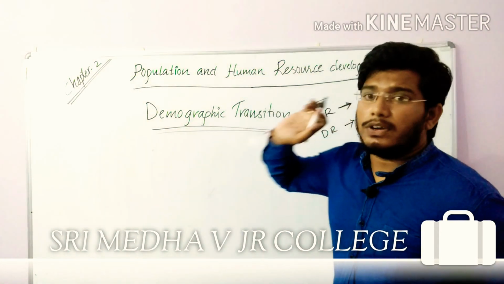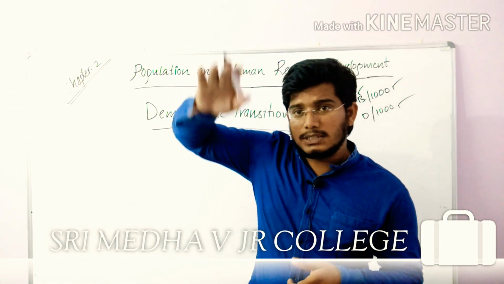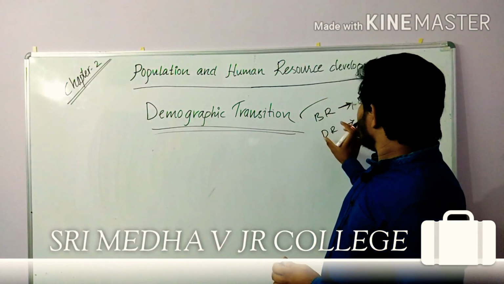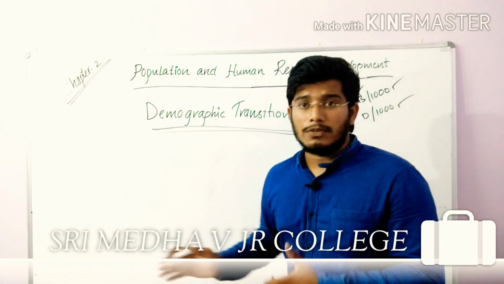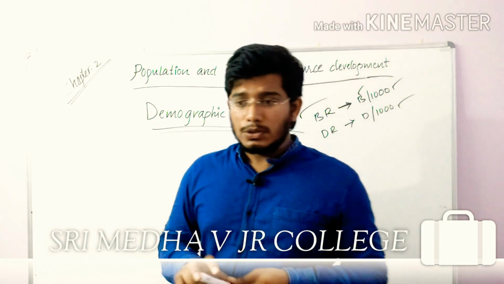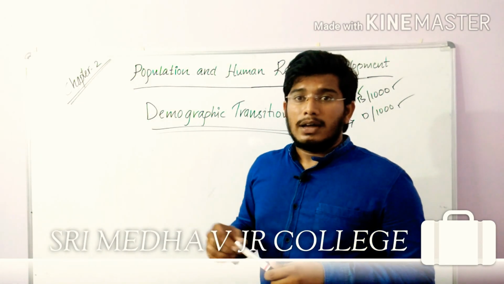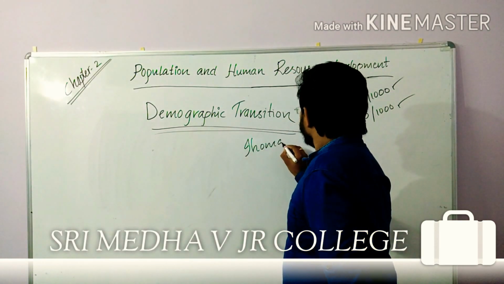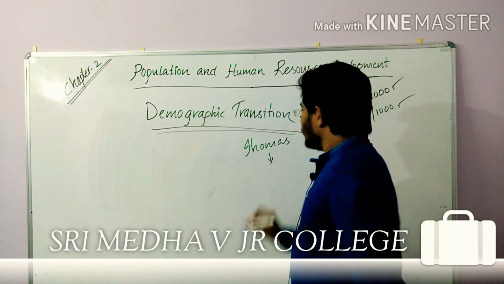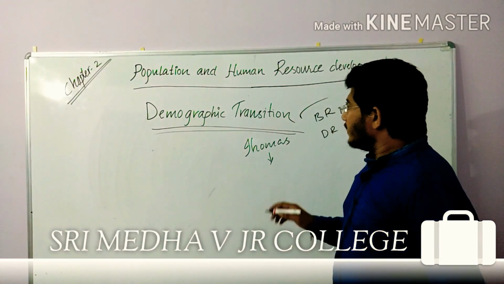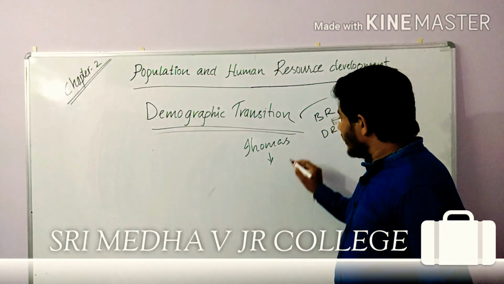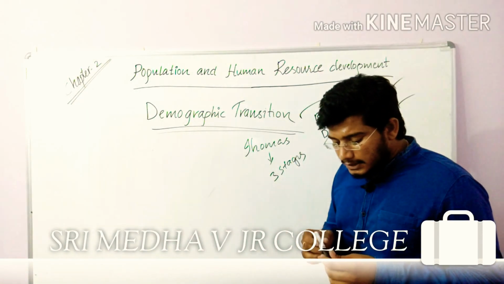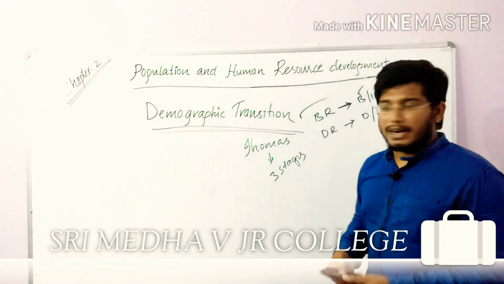So this demographic transition talks about the changes in birth rate and death rate due to the consequences of economic development. This concept is given by the economist Thomas. According to him, the demographic transition of a country is divided into 3 stages. Now we will discuss the 3 stages in a simplified manner.